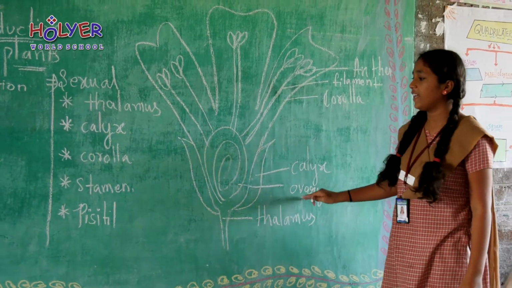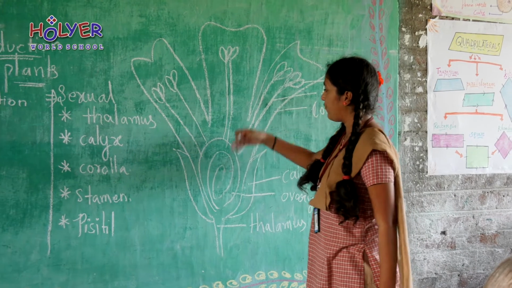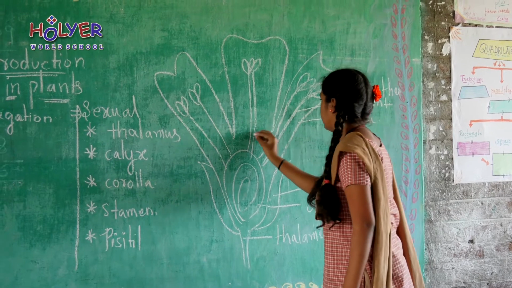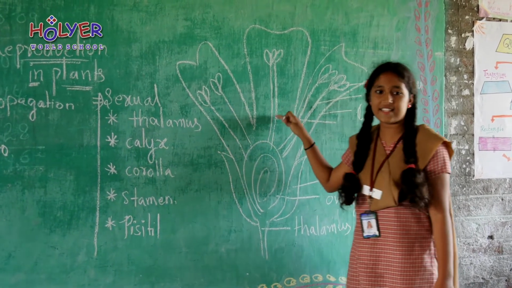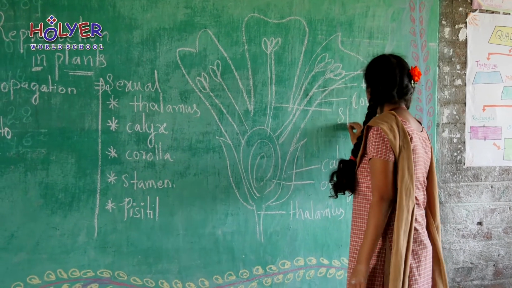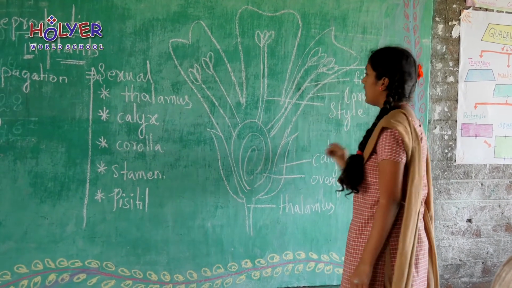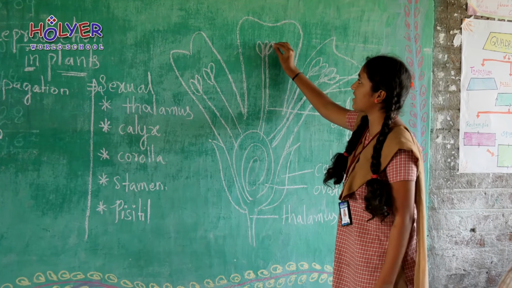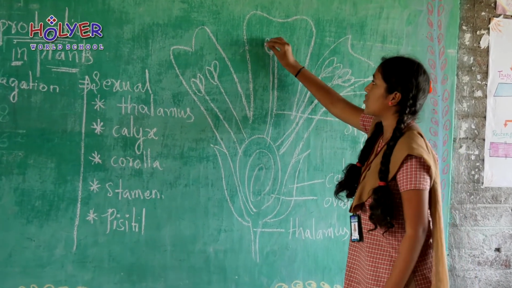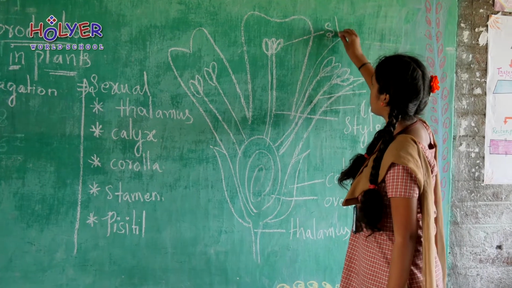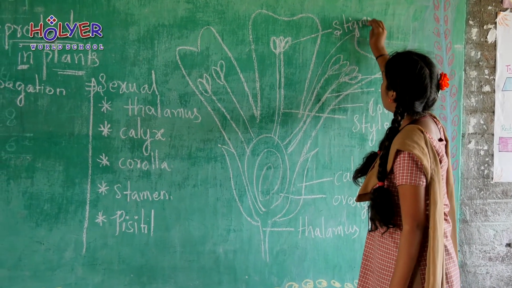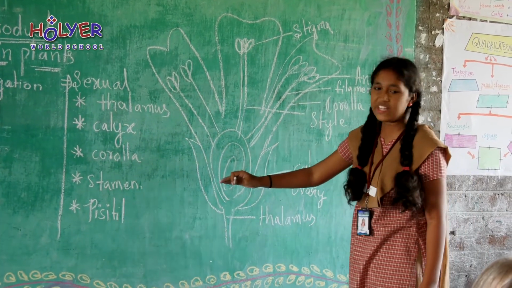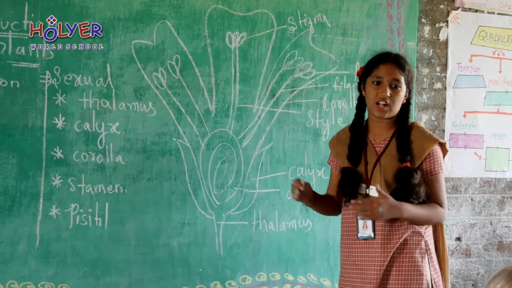Next, the second part in pistil is style. Above the ovary and below the stigma, it is known as style. It looks like a stem. Next, above that style, a bead-like structure is known as stigma. This is known as stigma. The stigma, style, and ovary, these three are known as the pistil. It means a female part. This female part is also known as the gynoecium.